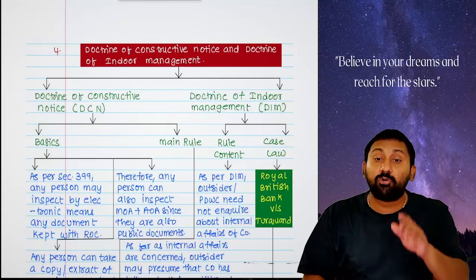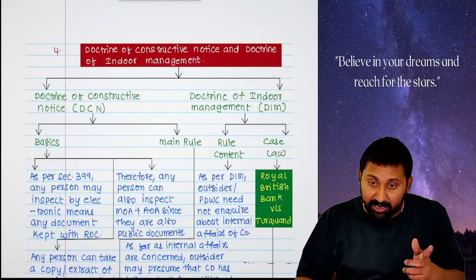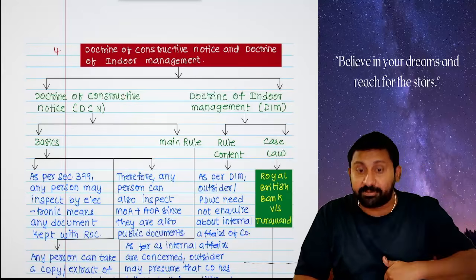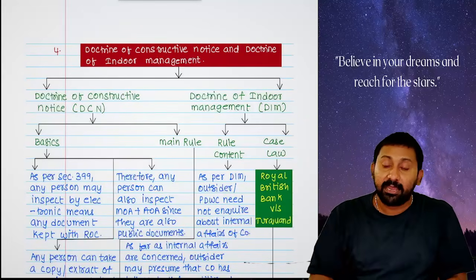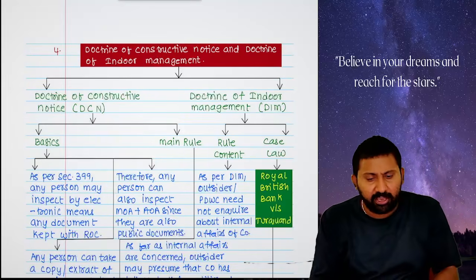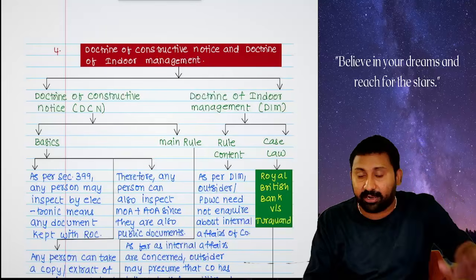Yes. If you do not inspect that, and without knowing that, you enter into an agreement with the company, it is the outsider's mistake. It is the mistake of the person dealing with the company, not the mistake of the company. Because whatever is written in the MOA and AOA, that only the company can do. In that way only, the company should do.